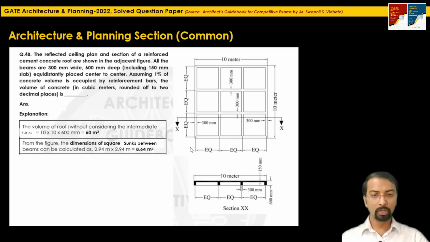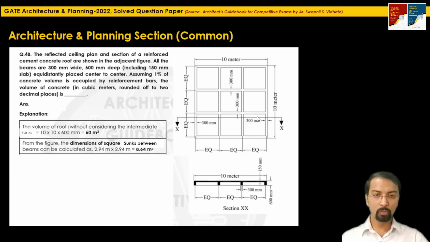I have not shown this calculation here. I have directly calculated: if you subtract this 1200 mm from 10 meter, you will get one particular value, and if you divide that value by 3, you will get the dimension of each sunk, approximately 2.94.